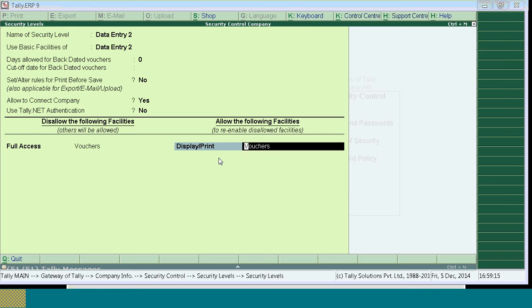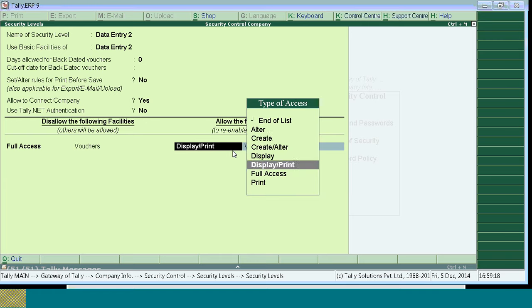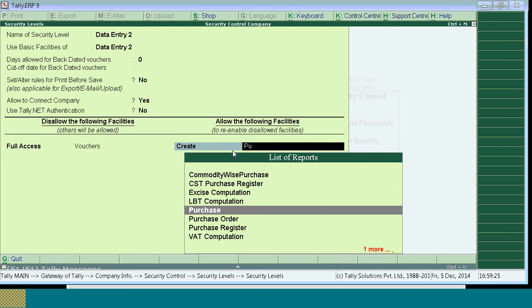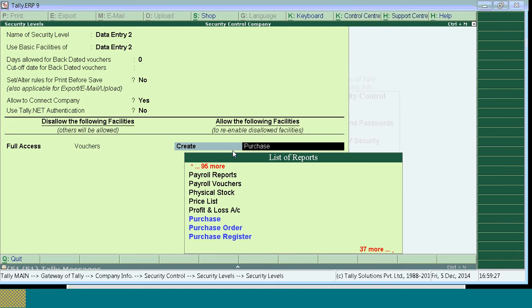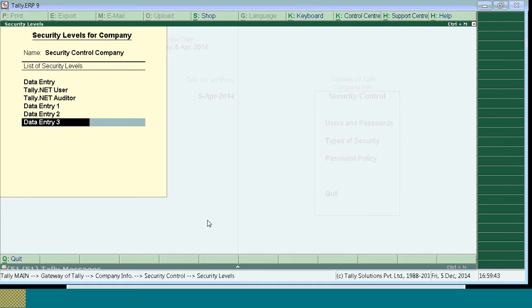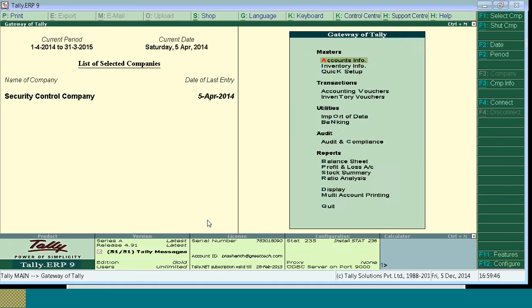So I am telling about voucher type security. To a particular user, you can give a permission wherein you can create only purchase transactions. You can restrict only for creating purchase transactions, but not any other transaction. So I am taking create purchase, end of list. I am accepting it.